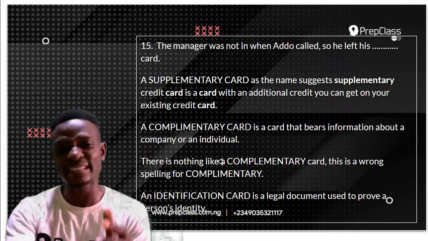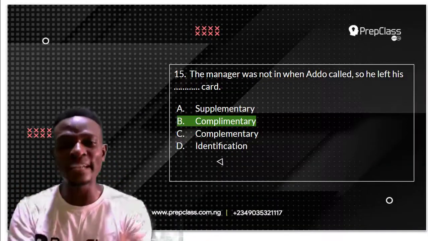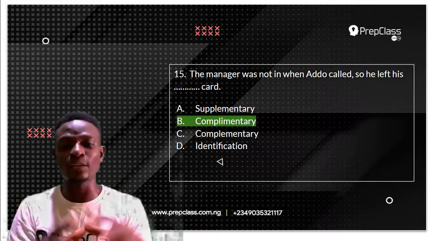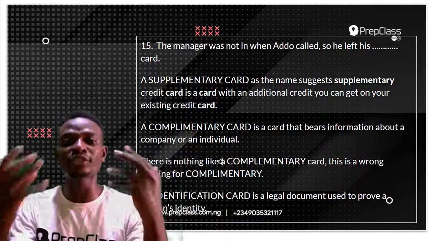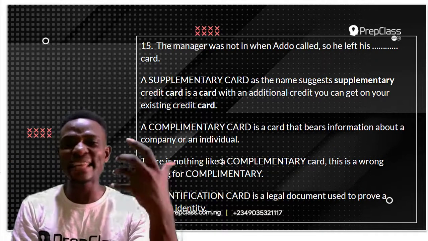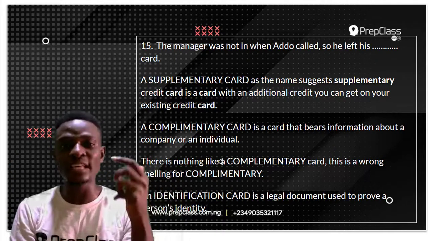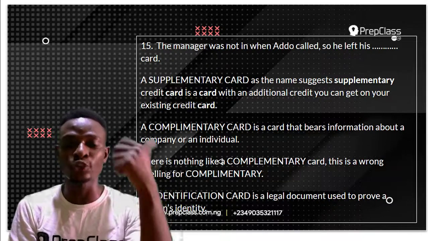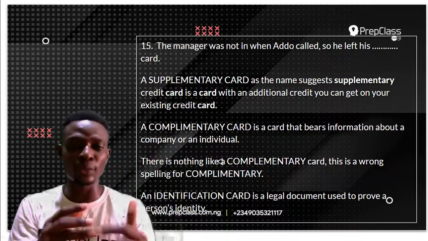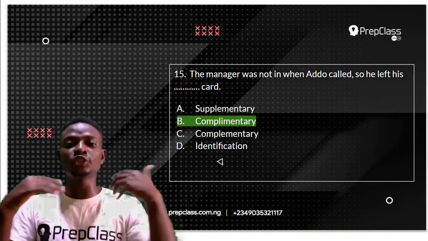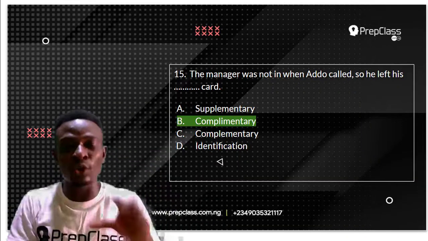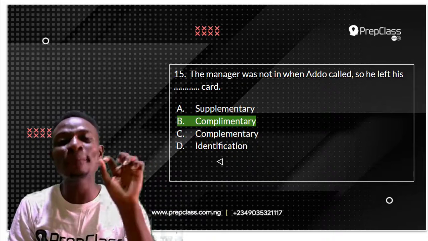So the answer to this question is complimentary. The manager was not in when Ado called, so he left his complimentary card. Remember, a complimentary card is a card that bears information about a company or an individual. So when you drop a complimentary card, the person you are dropping it for can actually get all the information he needs about you. You do not drop your identification card. You can only show your identification card to people. You do not drop it.